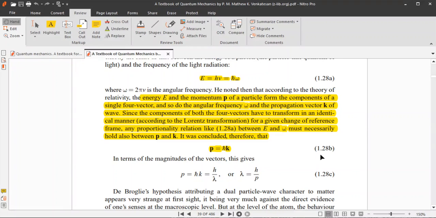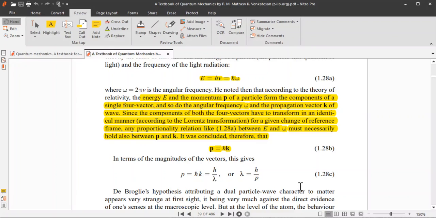Now, energy and the momentum P of a particle form the components of a single 4 vector. The concept of 4 vector has been discussed in the special theory of relativity. So, from that concept, we can say that energy and momentum of a particle form the components of a single 4 vector, and so do the angular frequency omega and the propagation vector k of the wave. Since the components of both the 4 vectors have to transform in an identical manner according to the Lorentz transformation for a given change of reference frame,